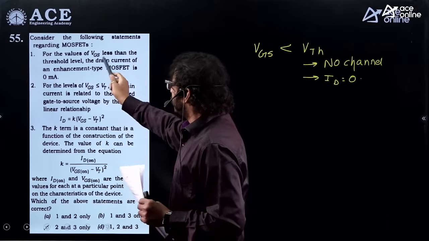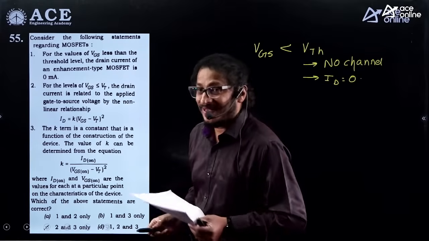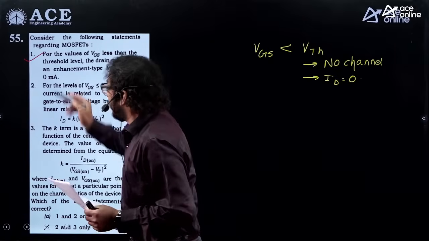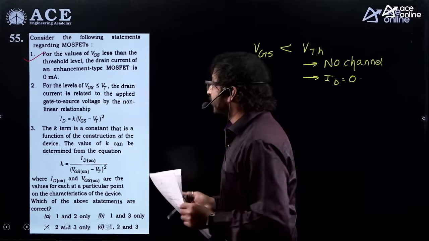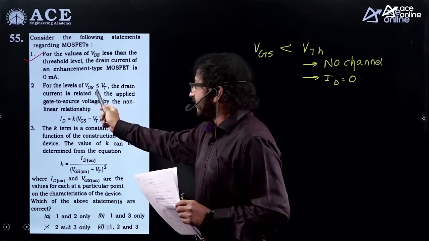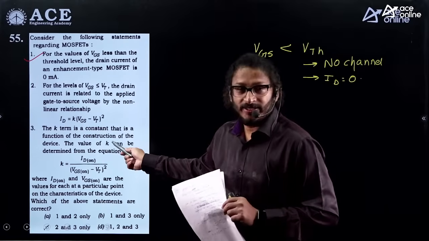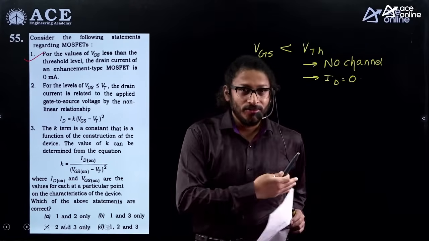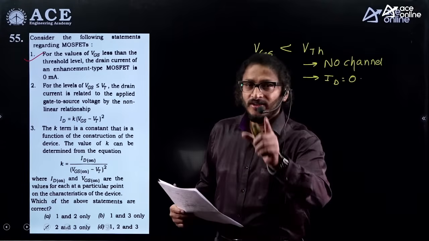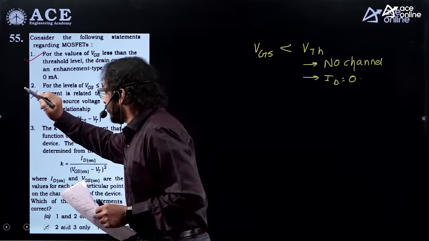So for the values VGS less than threshold voltage, the drain current of an enhancement type MOSFET is 0. This is perfect. So statement 1 is true. Drain current equal to 0. In a similar way, for the levels VGS less than or equal to VTH, the drain current is related with this expression. Seriously wrong. Just now I told you, whenever the gate to source voltage is less than threshold voltage, there is no channel. Whenever the channel is not there, how could you expect a current? So this is a wrong statement for sure.